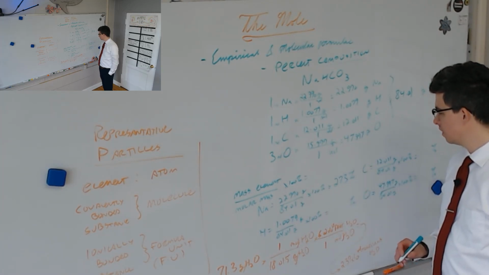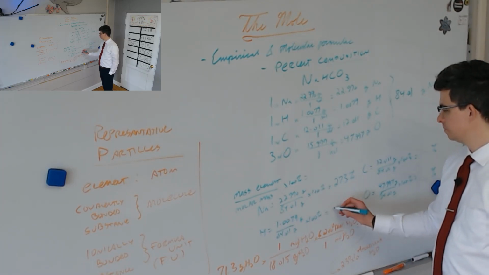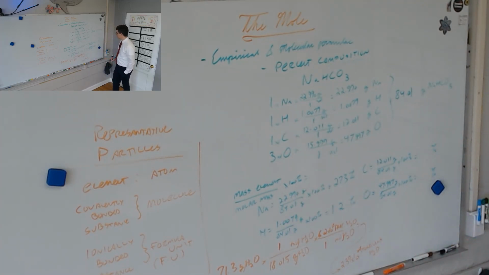For hydrogen, 1.2%, okay. For carbon, 14.3. Okay, and for oxygen.